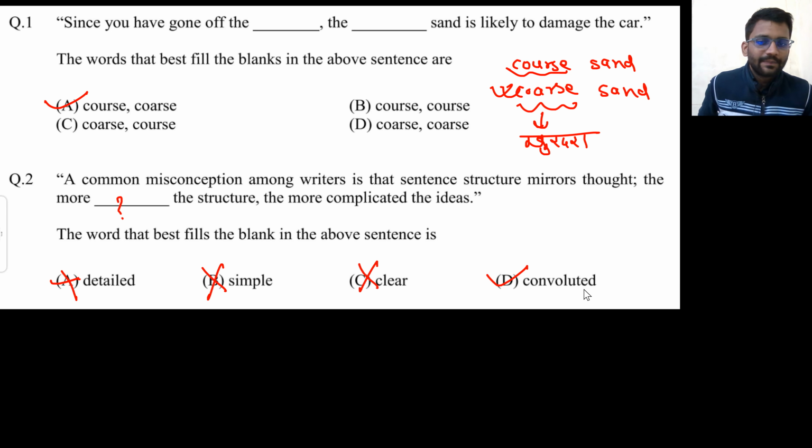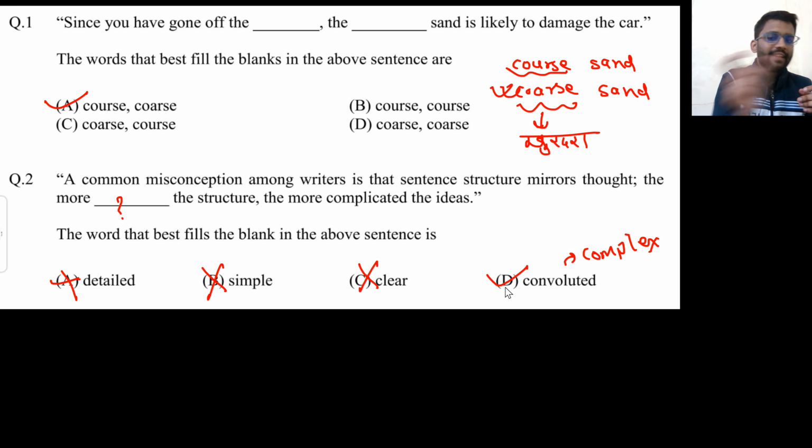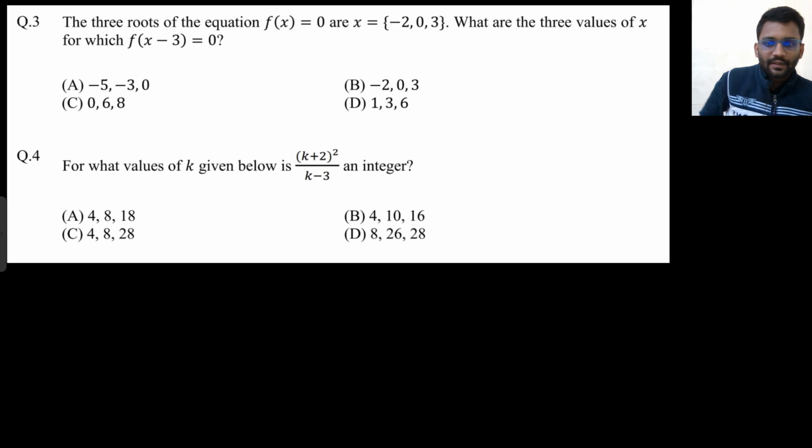So final option will be this. Convoluted means complex only. Okay, this is just a synonym of complex. So if the sentence structure is complex, then the ideas will be complicated. That's it. Okay, very easy question. Clear, detailed, simple cannot be there, so only convoluted will come.